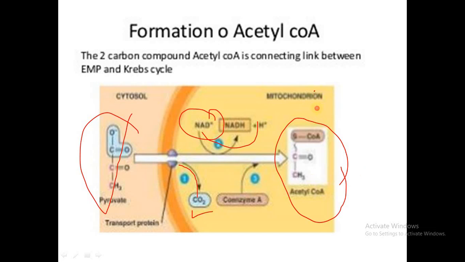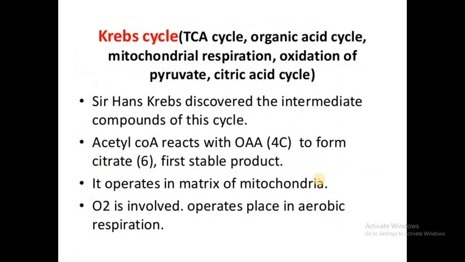So it is called what? The 2-carbon compound, and we are adding a coenzyme in here. So the product of the oxidative decarboxylation of pyruvic acid is what? The acetyl-CoA, and this acetyl-CoA acts as the junction between the glycolysis and the Krebs cycle. So now this acetyl-CoA is ready to enter into the next step of the aerobic respiration, that is called the Krebs cycle. It is called the tricarboxylic acid cycle.